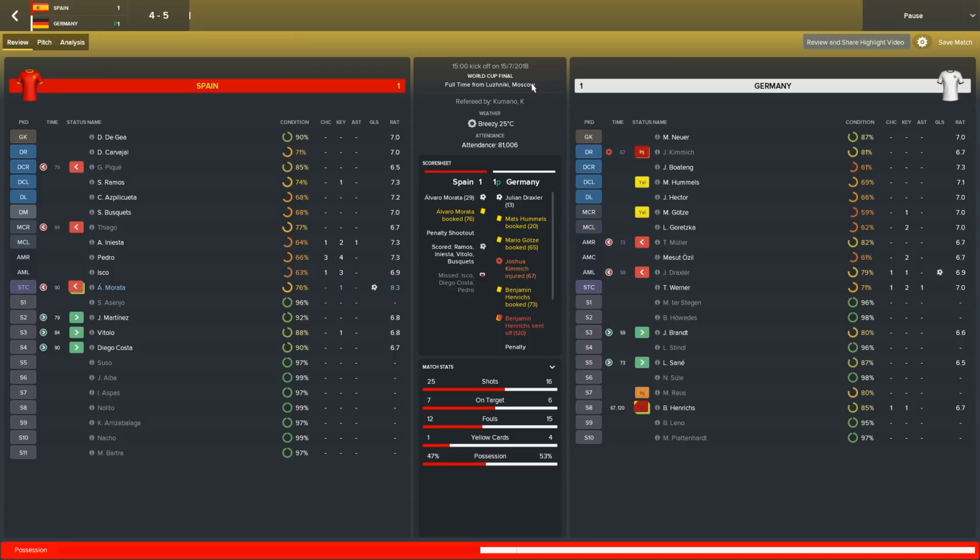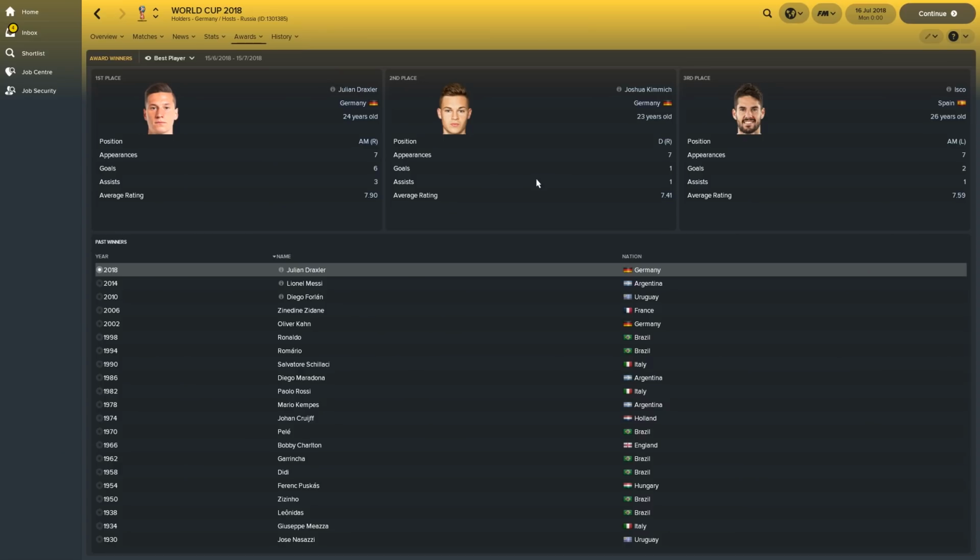Obviously, in the real World Cup, they both underperformed. In particular, Germany crashing out in the group stage, of course. But they've made amends by winning the second Golden FM World Cup. Despite a red card in the 120th minute, it went to penalties, and Germany, of course, they're going to win on penalties, aren't they? Let's have a look at the awards then.